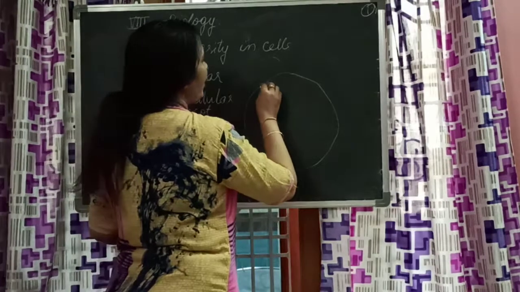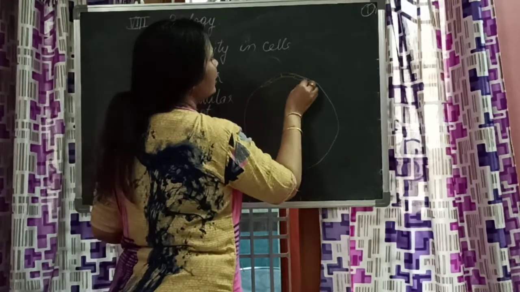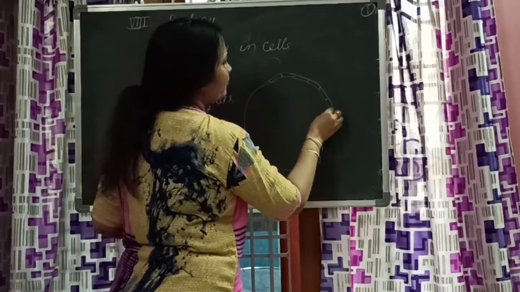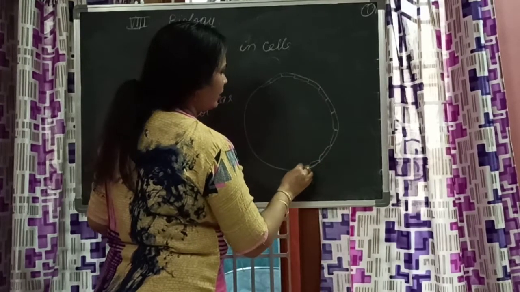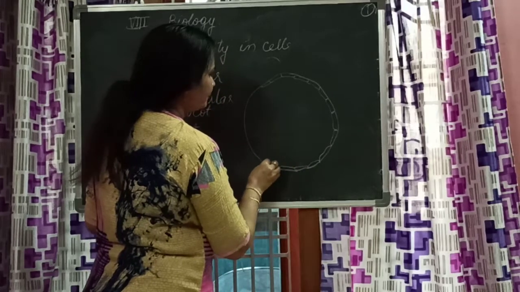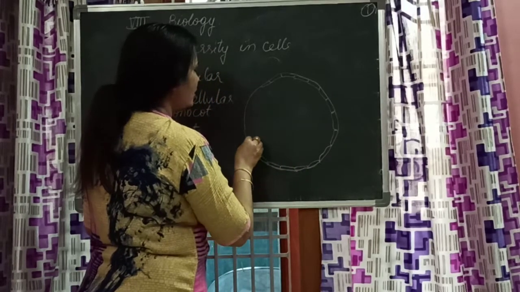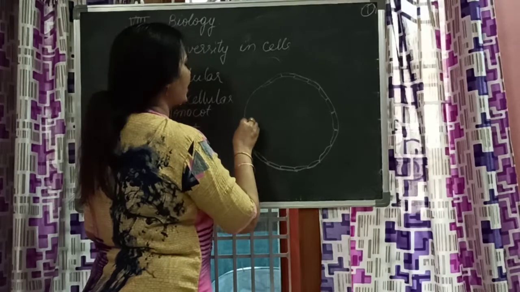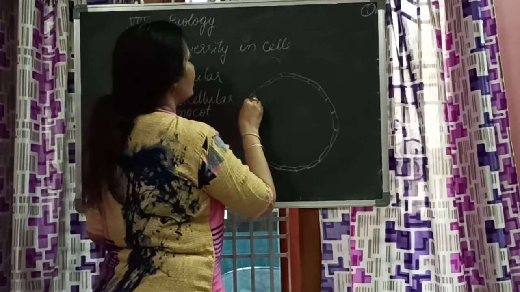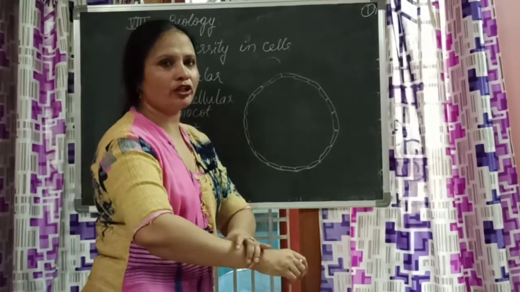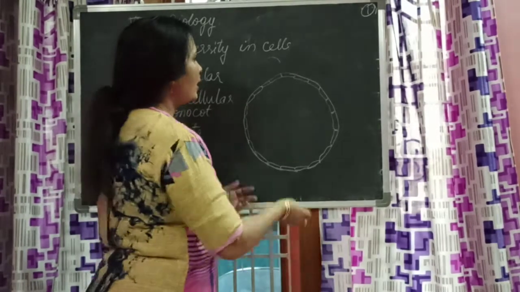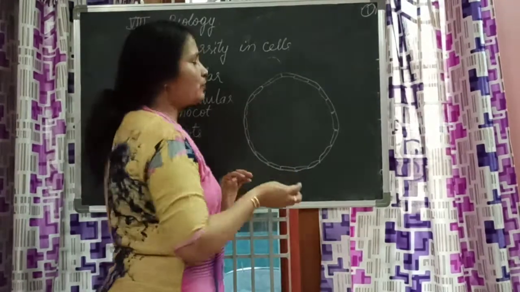So what do you have? You have the outermost layer like this, children. It is a protective layer, outermost layer, which is protective in nature. Anytime, the outermost layers are protective in nature. Why do you wear clothes? For protection. Why is the skin present on your body? For protection. Like that, any outward layer is protective.